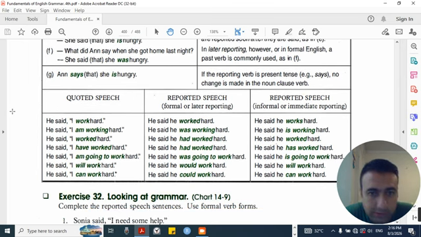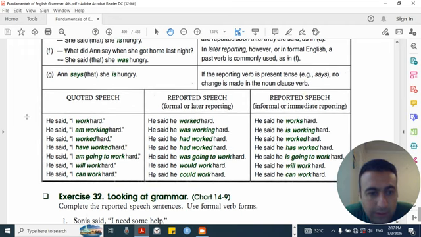Quoted speech, reported speech (formal or later reporting), reported speech (informal or immediate reporting). He said, "I worked hard." He said he worked hard. He said he works hard. He said, "I am working hard." He said he was working hard. He said he is working hard. He said, "I worked hard." He said he had worked hard. He said he worked hard.